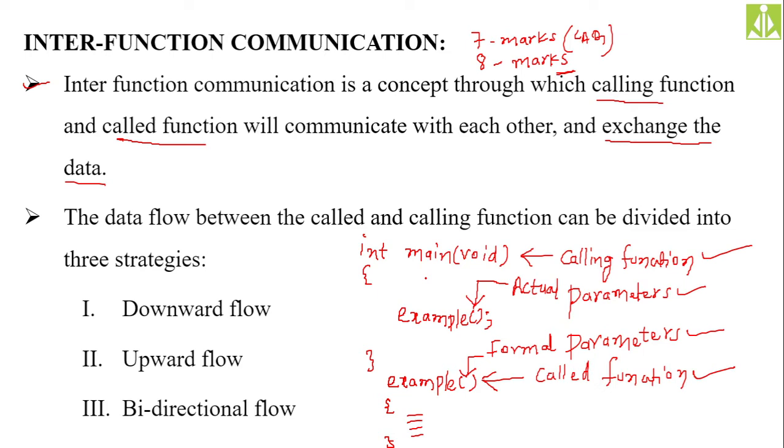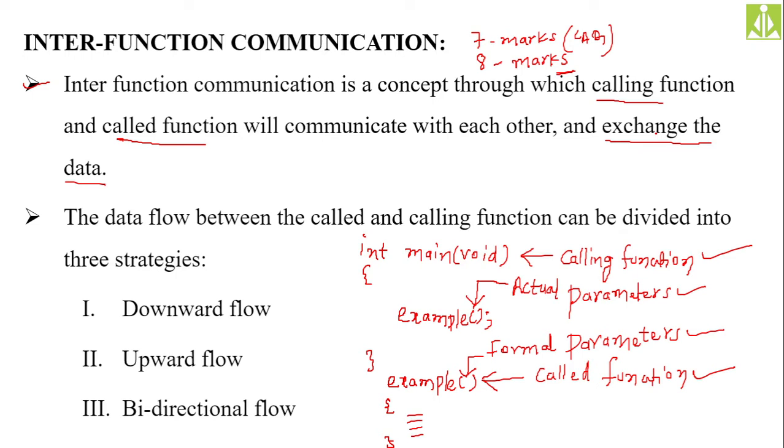At the time of doing the practical for these inter-function communication strategies, I will once again try to explain all these terms. Hopefully you understood. When two functions are communicating, they share data, isn't it? That data must flow from the calling function to the called function.